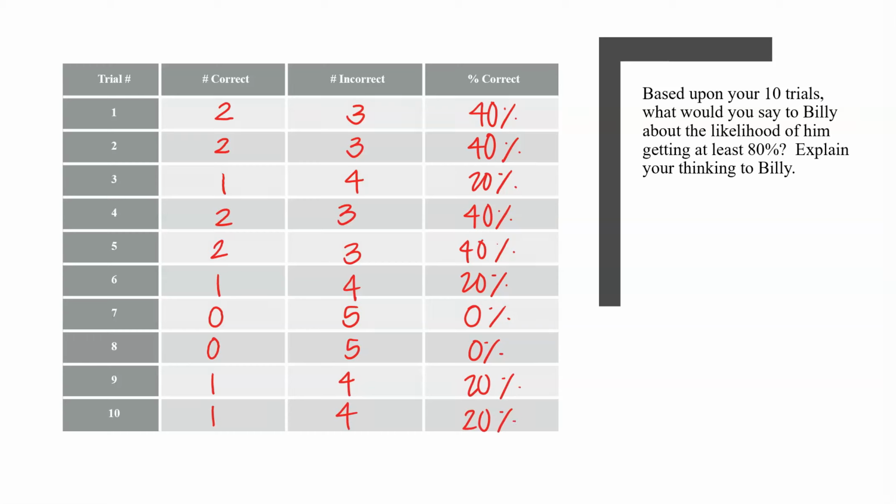Based upon your 10 trials, what would you say to Billy about the likelihood of him getting at least 80%? Explain your thinking to Billy. Well, I would probably tell Billy that it's very unlikely. I wouldn't say it's completely impossible, but of the 10 trials that I ran, there was not once where I got at least an 80%.